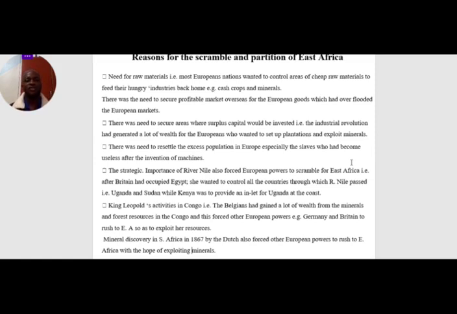So all these people were once slaves in Europe, but time came and they became redundant, and so European countries rushed for African territories to make sure that they resettle them. And one of the countries that was the champion in this is the United States of America, which was so influential in the process of resettling these people, and in the establishment of Liberia as a country for freed slaves.